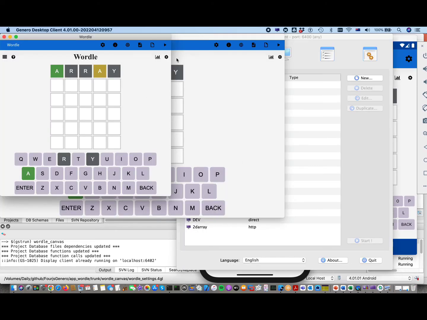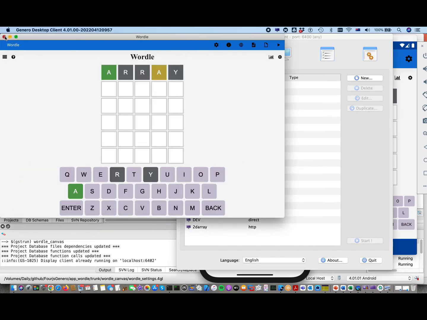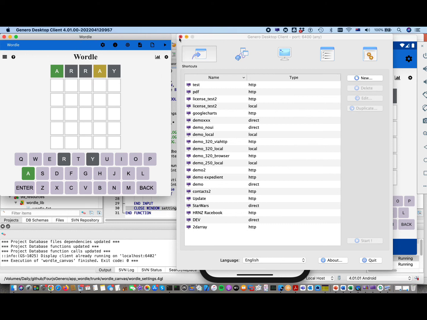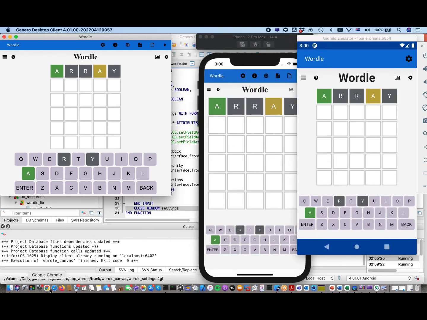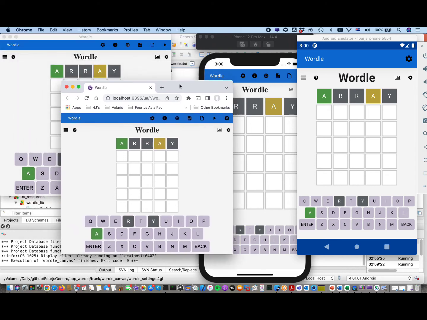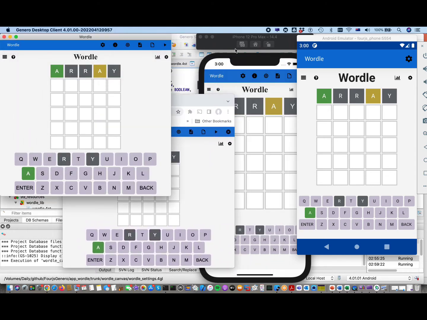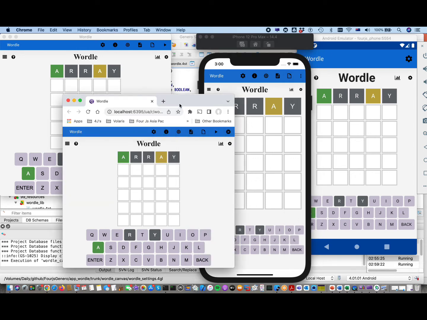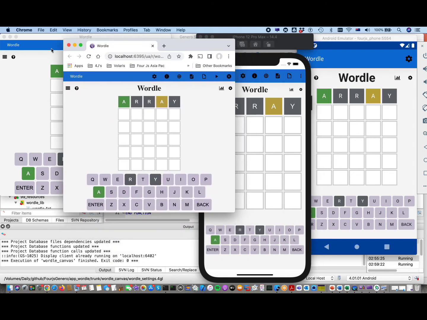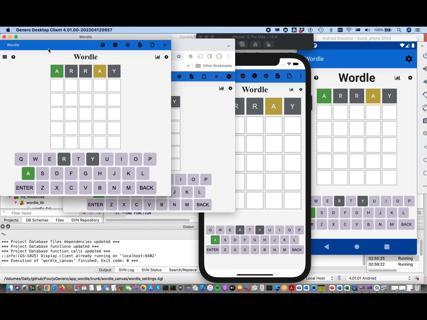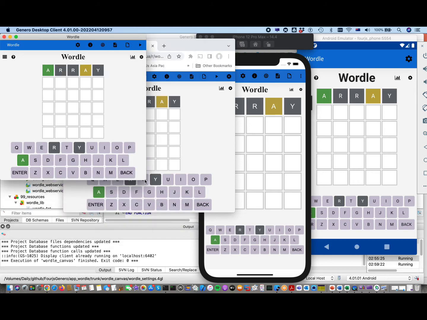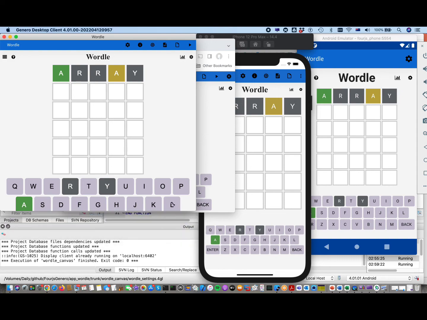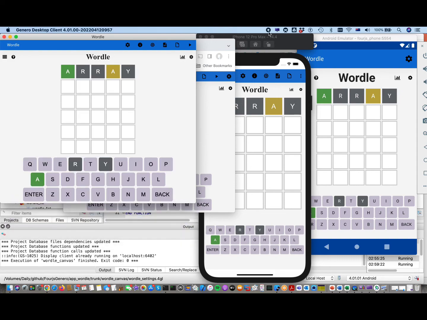Desktop client. So I've got it running twice. I'll just get rid of one of them. 1, 2, 3. Which one am I missing? Browser. So there we are. There's the 4 of them running at the same time. And hopefully you can see that they all look the same. And that's the beauty of universal rendering, it makes it look the same no matter what the device is. And then with our responsiveness as well, the size is responding as appropriate.